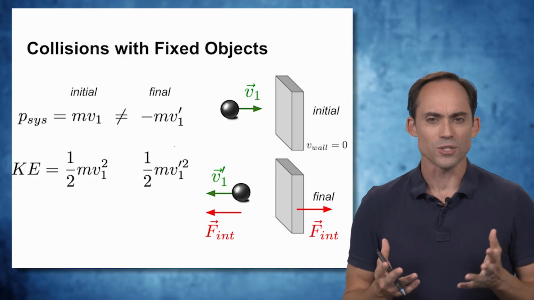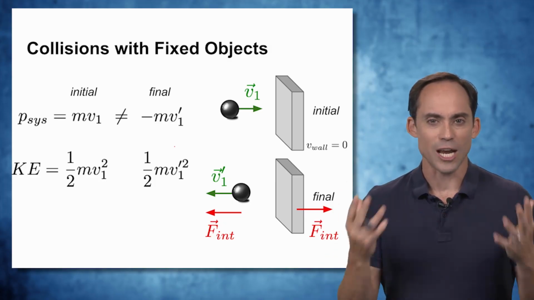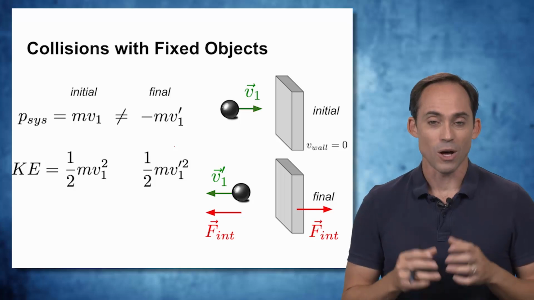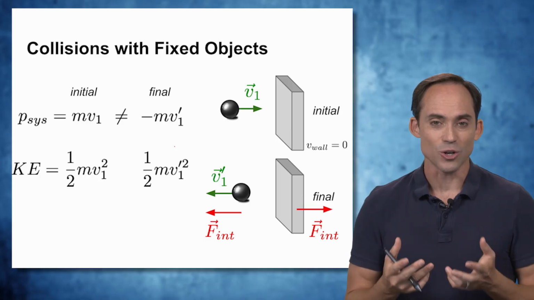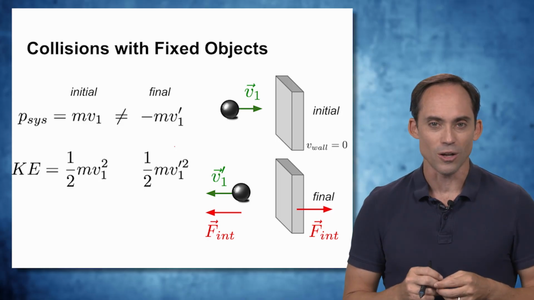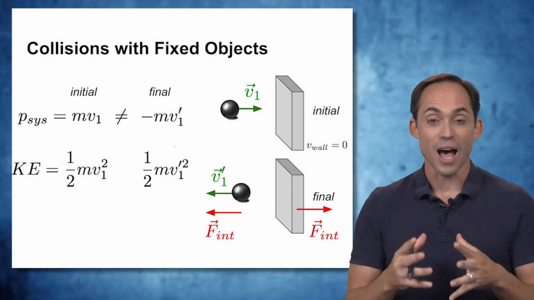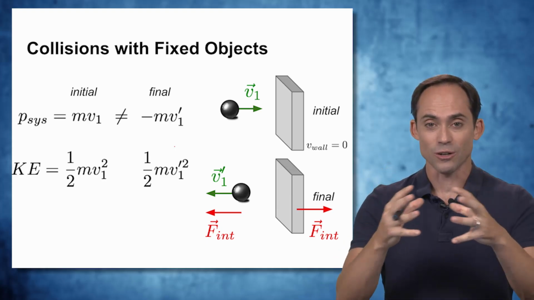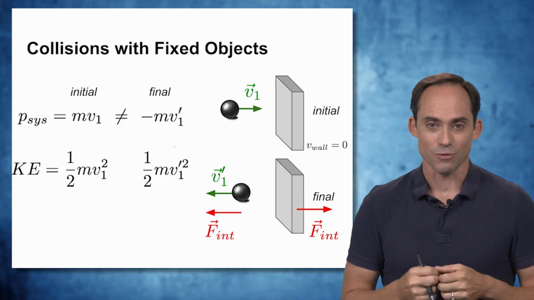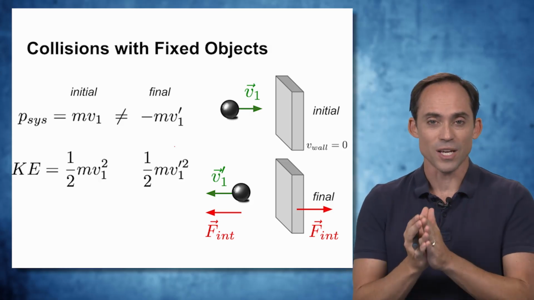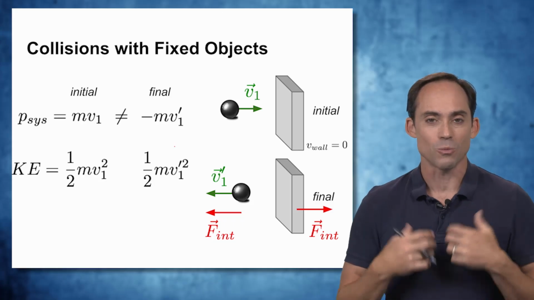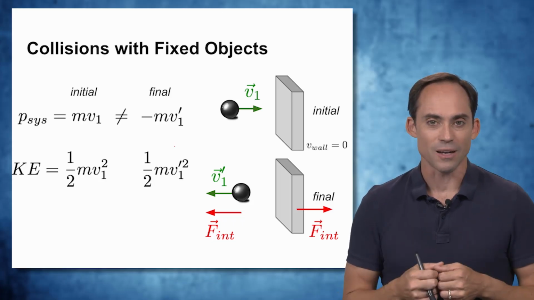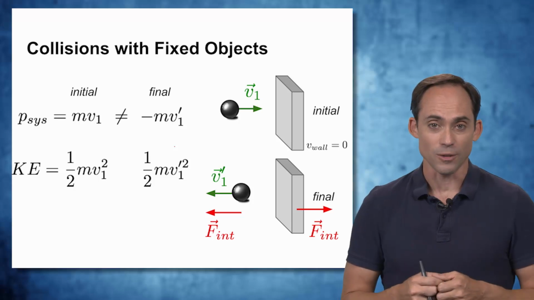Now, these are internal forces. So how is it that I have a change in momentum if the internal forces don't matter? Well, if this wall is fixed, it means it's also attached to something. And so in the end, that force that's changing the direction of the ball is really a result of the connection between the internal environment, the ball and the wall, and the external environment. And if this wall is fixed, it means that no matter how fast this interaction happens, it's still going to have an external force acting on it. So in these kinds of cases, we may be interested in what the external force is, and that will depend on what kind of bounce we're going to get off this ball.